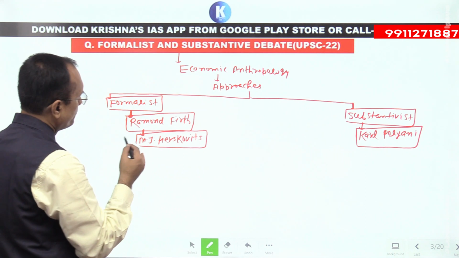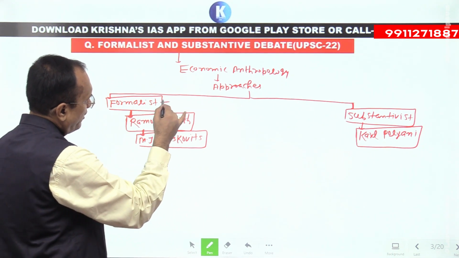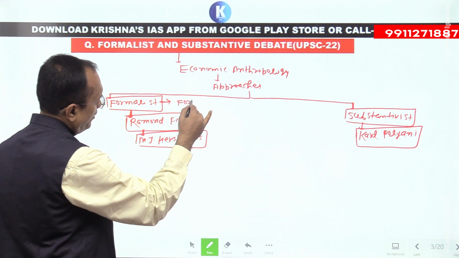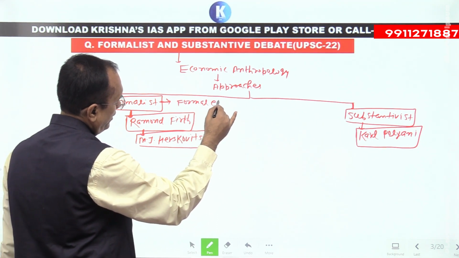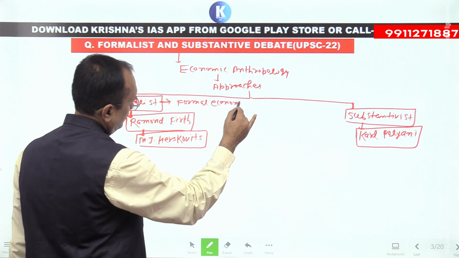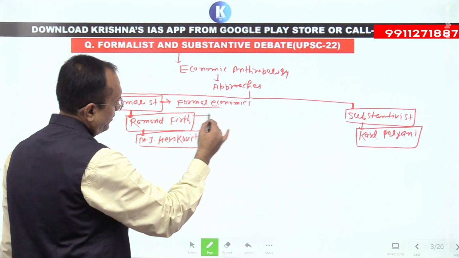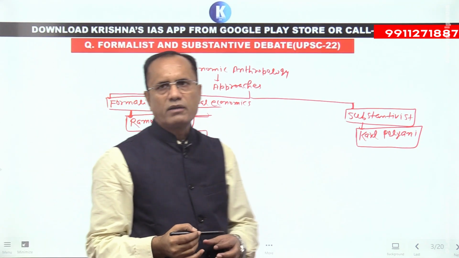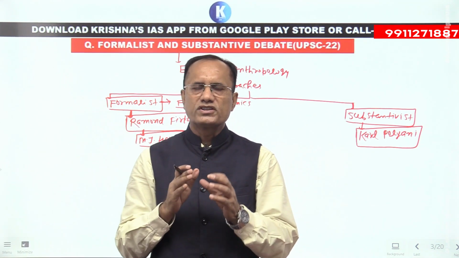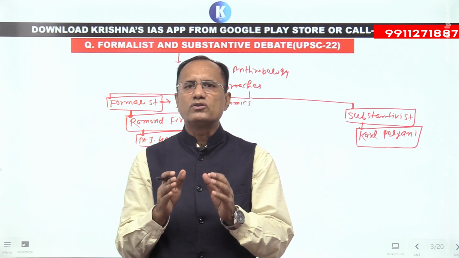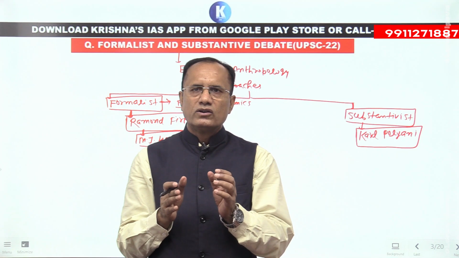Basically, the formalists were influenced by the concept of formal economics. Raymond Firth proposed his concept on the basis of some important concepts related to formal economics.